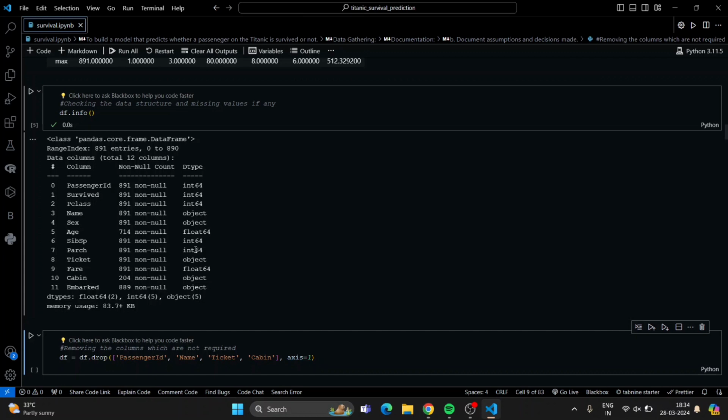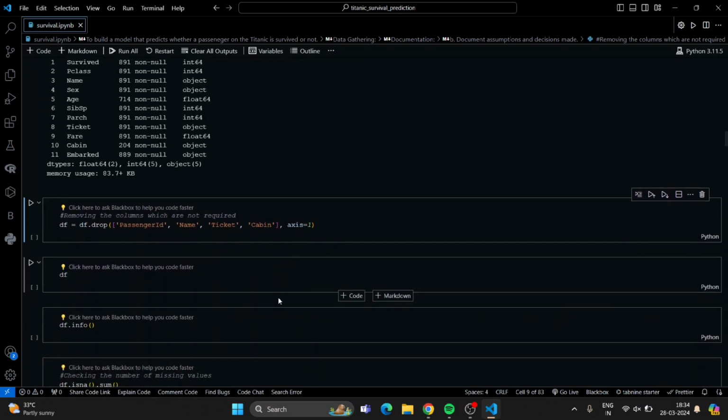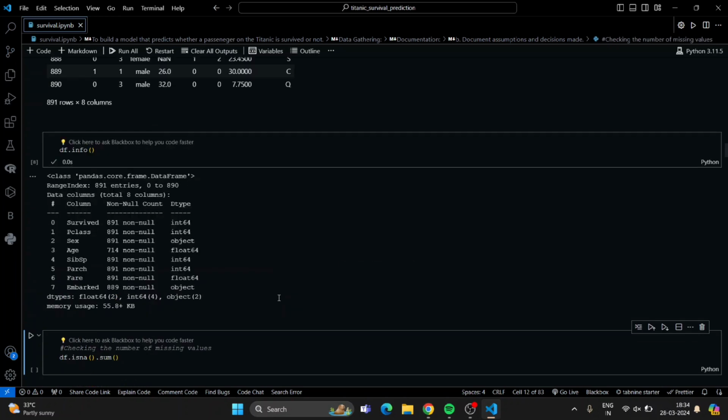Now we will remove the columns which are not required, such as passenger ID, name, ticket, and cabin, which are irrelevant for our survival prediction for now. Now we have survived, P class, sex, age, sibling spouse, parent child, fare, and embarked.